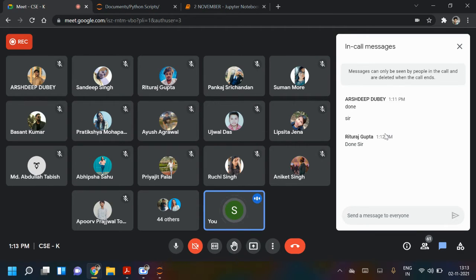Okay, so Arshdeep and Rituraj, two of you have done. I hope the question is clear to everyone: you enter any number, and you have to find only the sum of the even digits.